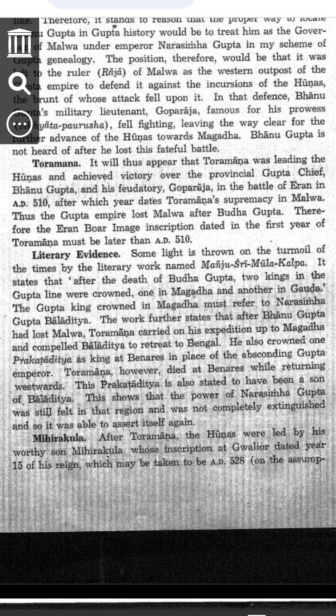Step 2. The Battle of Eran, 510 AD. Eran was a place in Malwa, present-day Madhya Pradesh. Bhanu Gupta, a Gupta king, ruled Malwa. Toramana attacked Malwa and fought a battle at Eran. Bhanu Gupta and his commander Goparaja fought back, but they lost. After this victory, Toramana became the ruler of Malwa. From this time, 510 AD, Toramana started ruling Malwa officially.